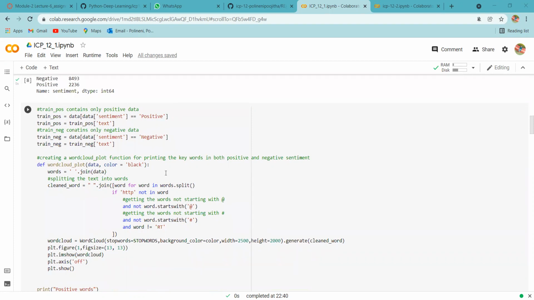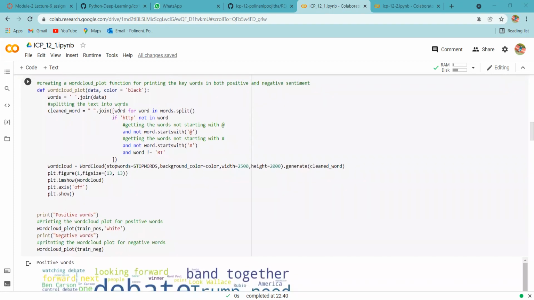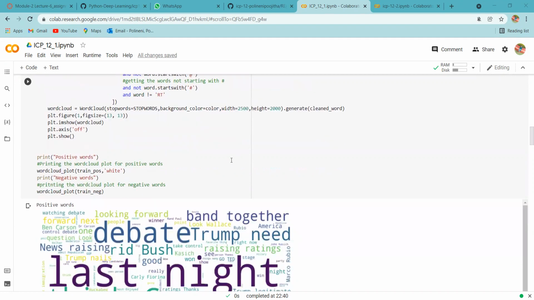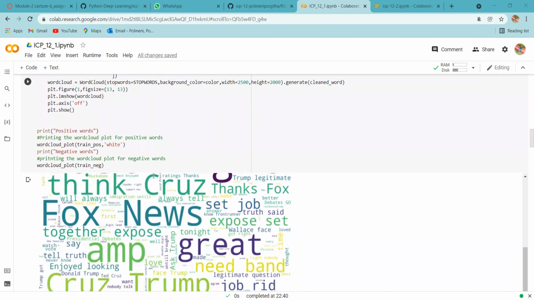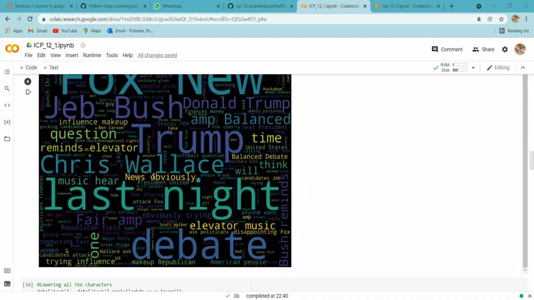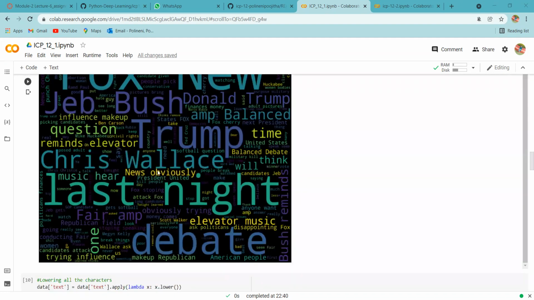in both positive and negative sentiment, then splitting the text into words. And after, we are getting the words not starting with hash. Then here we are printing the word cloud for positive words, this one. And second one, we are printing the word cloud for negative words, this one.